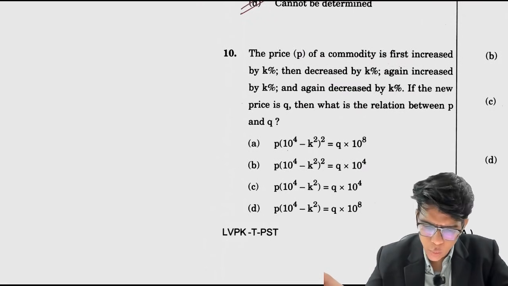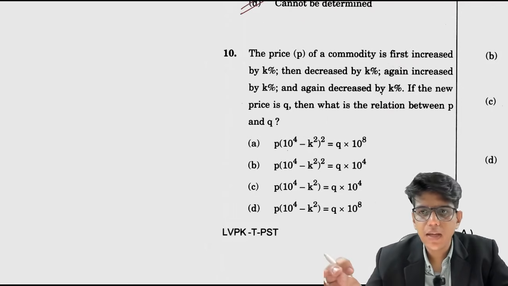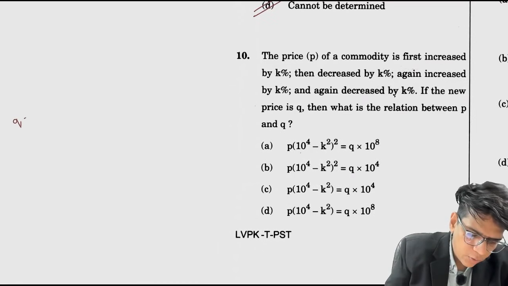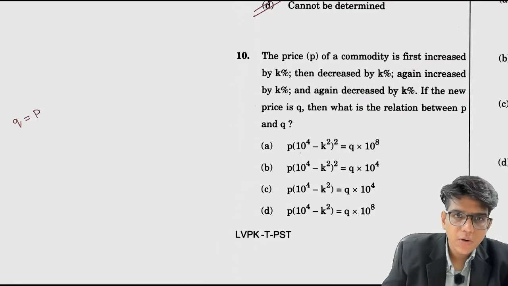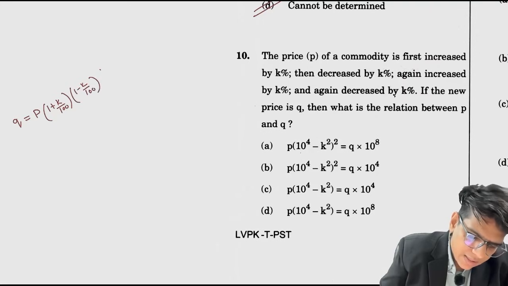If the new price is q, then what is the relationship between p and q? Look, we have to apply the identity and write the equation. Decrease or increase, whatever the order is, it doesn't matter. New quantity q is equal to p, quantity p into first that increase, what is it, 1 plus k by 100, then decrease 1 minus k by 100, then increase 1 plus k by 100, then decrease 1 minus k by 100.